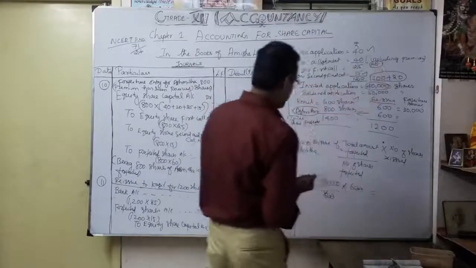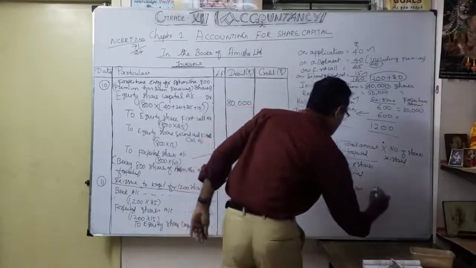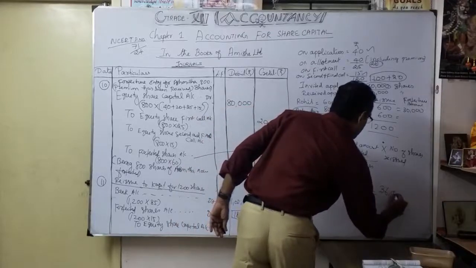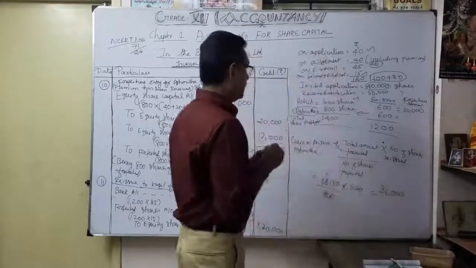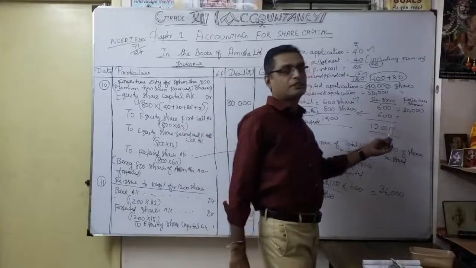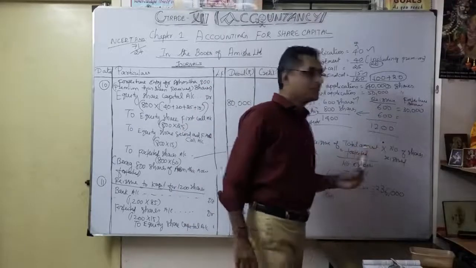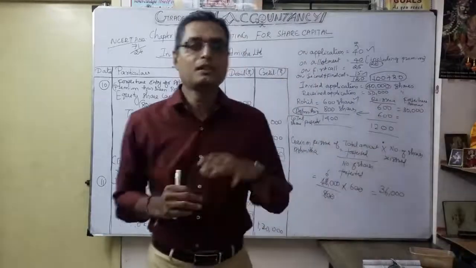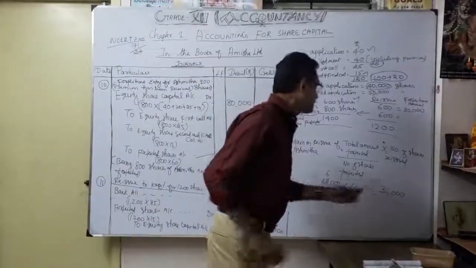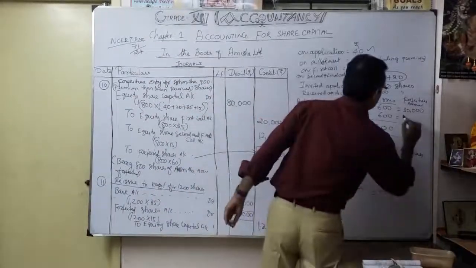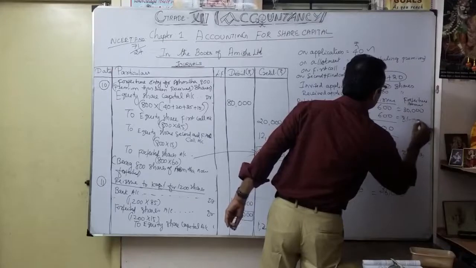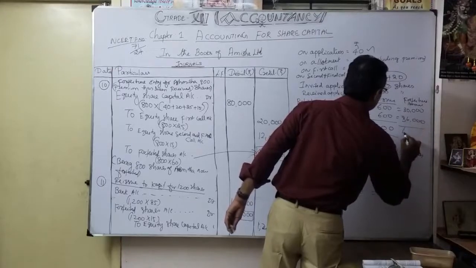For the 600 shares reissued, the company gains only 36,000 through Asmita. So now add that 36,000 here. Now the total is 66,000.